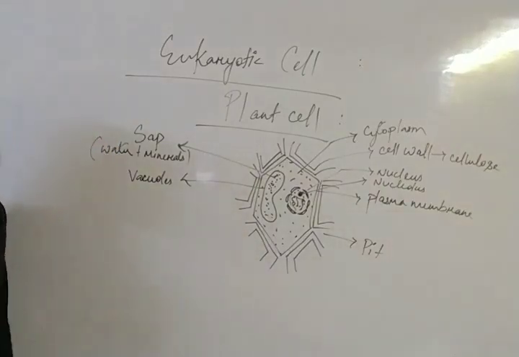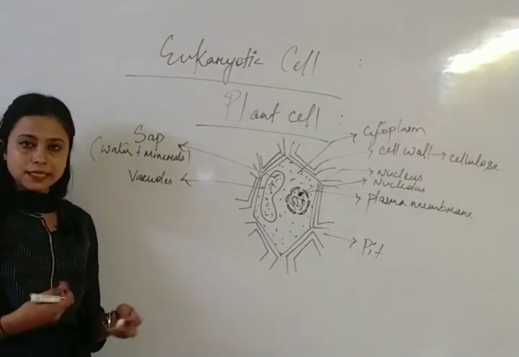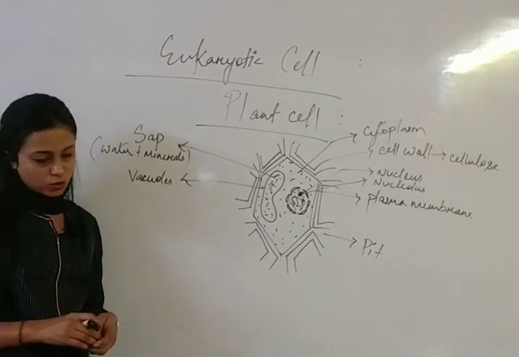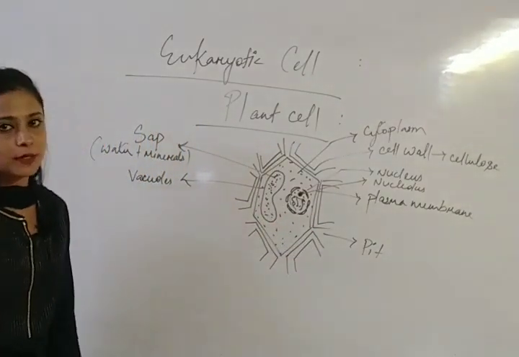Now this is known as cytoplasm. Clear? We will talk about it because we are talking about the eukaryotic cell. What is present inside are the organelles. Okay, so there is a presence of what? Rough endoplasmic reticulum and smooth endoplasmic reticulum.